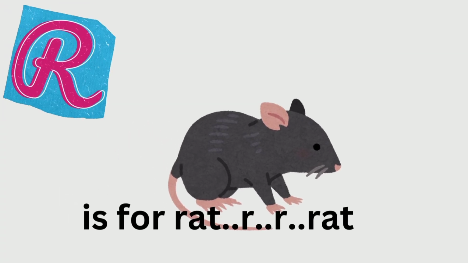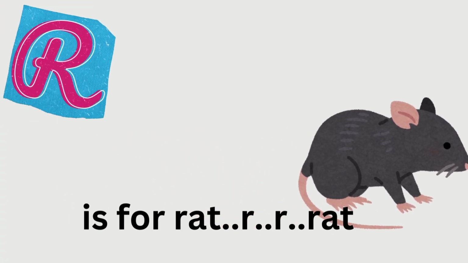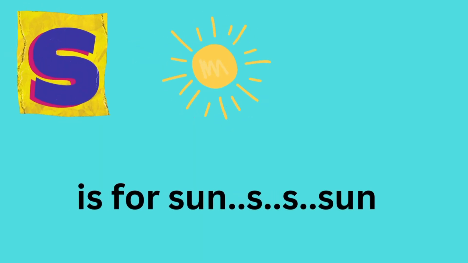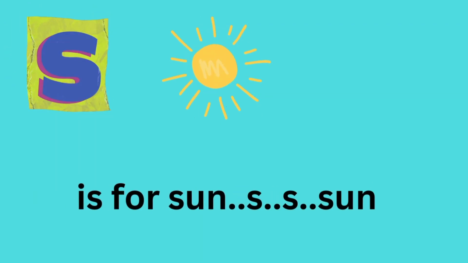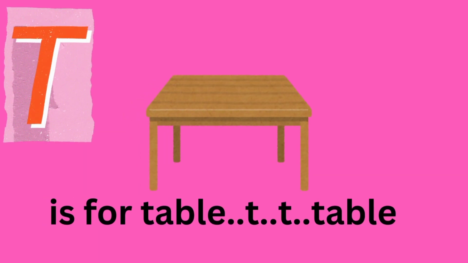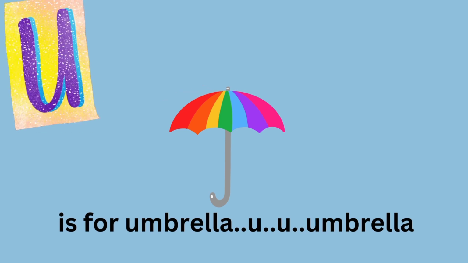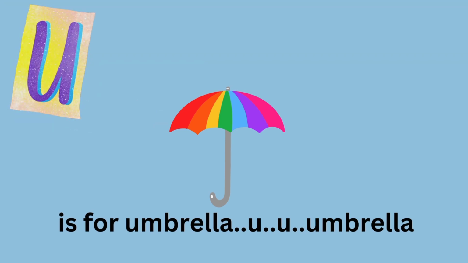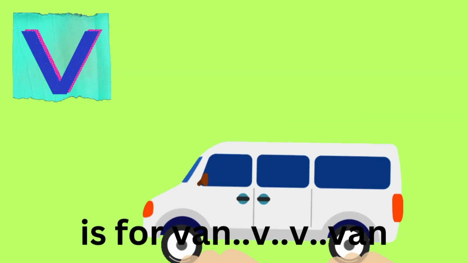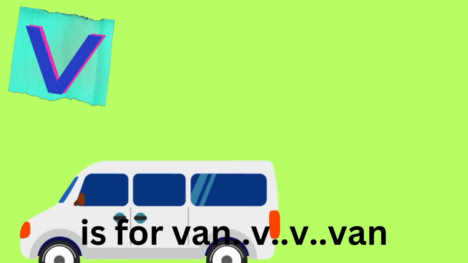Queen. R is for rat. Rat. S is for sun. Sun. T is for table. Table. U is for umbrella. Umbrella. V is for van. Van.